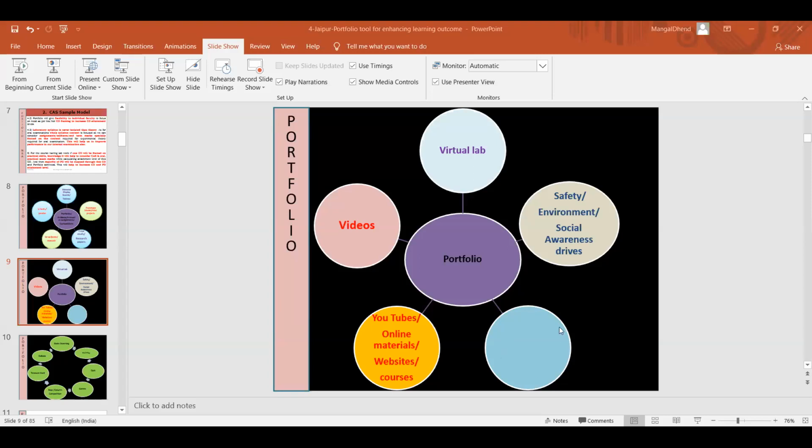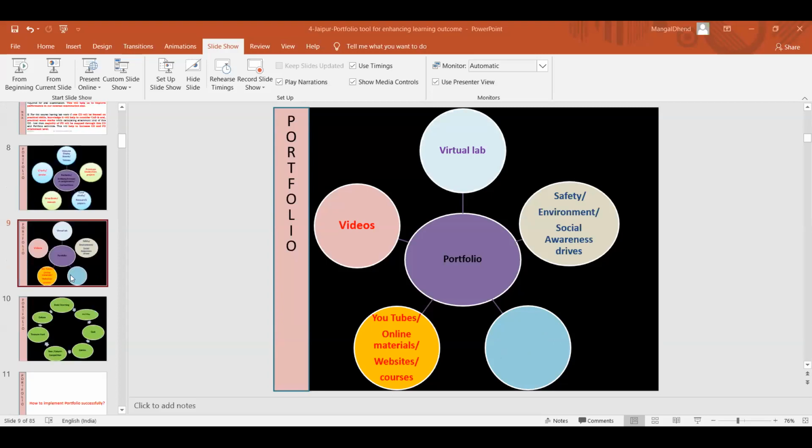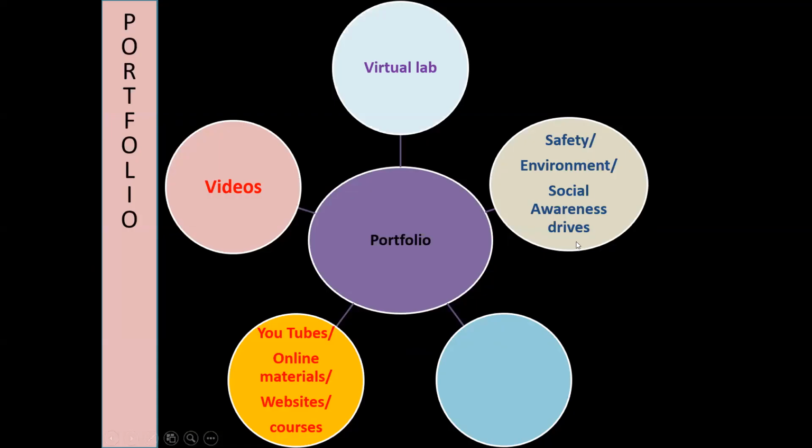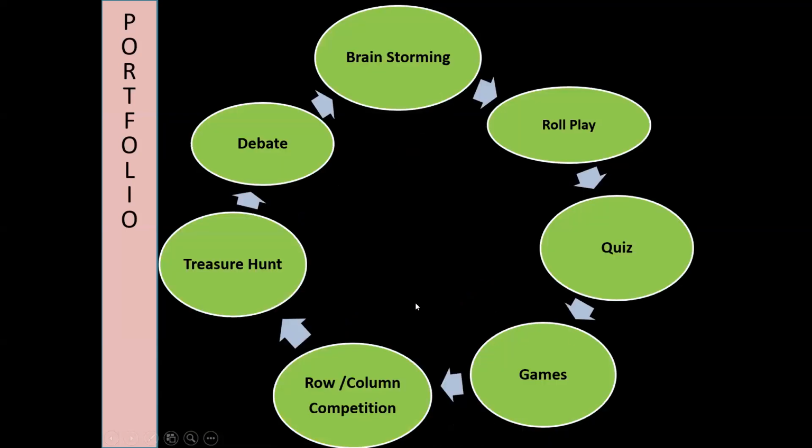I can fill up this gap by making a value added course for the student. I can say if you do a value added course, then 10 marks out of 10 you will get, and I have done it in vacation. I will tell you what that course was. Okay, value added, anything you can consider. So that was about the portfolio. So safety, environment, social awareness, writing blog, making NPTEL course, making value-added course, anything you can think.